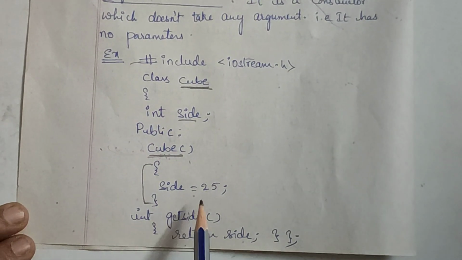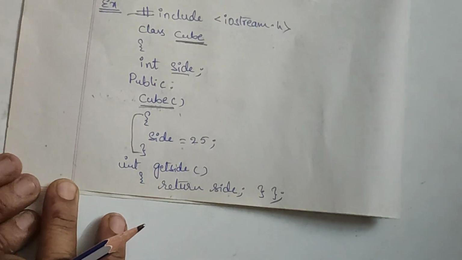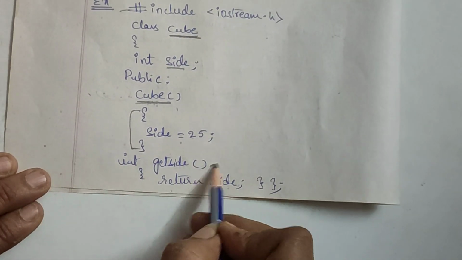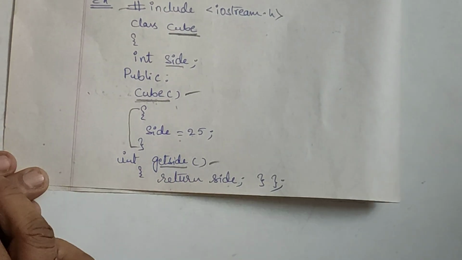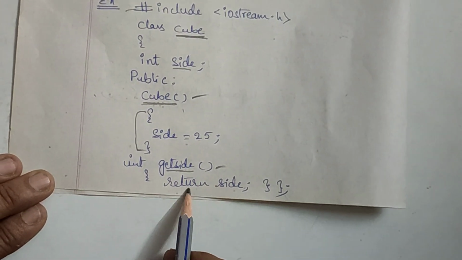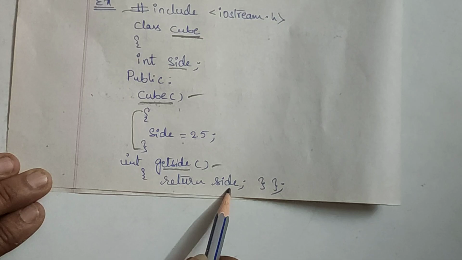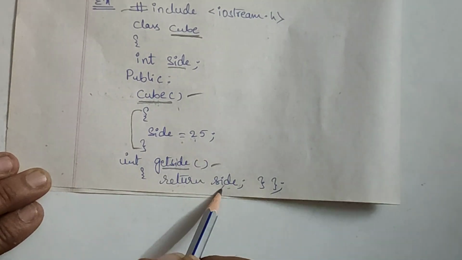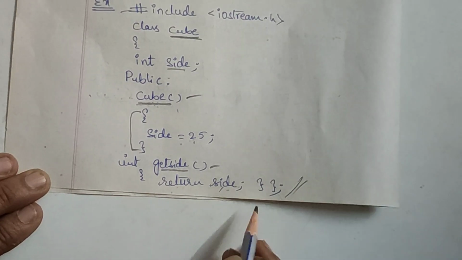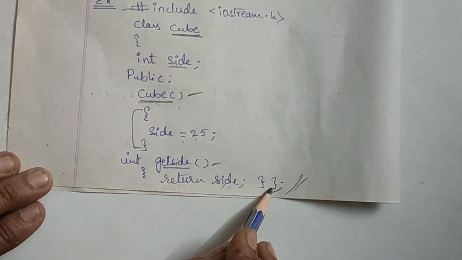Then within this one only I have one more member function. What is it going to do? Return side. Okay, so get side, return side. What is there inside? 25. The same thing will be displayed here, and this is the end of the class declaration.